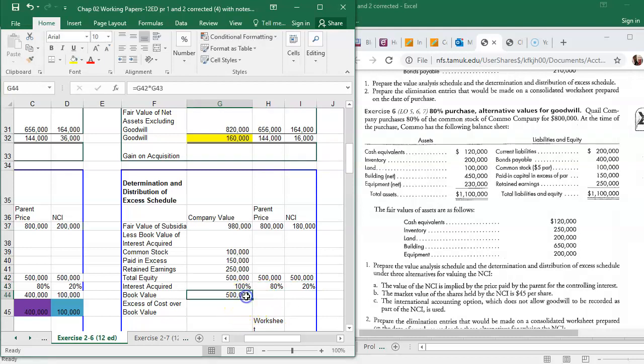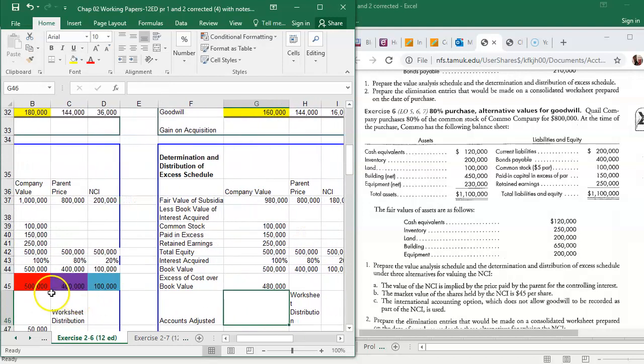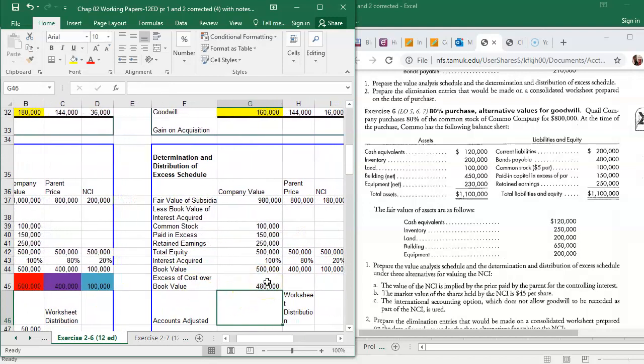Actually, I can just copy this. All right, notice that part stayed the same, but this excess is going to be a little different. So 980 minus 500, where excess was 500,000, it's now 480.